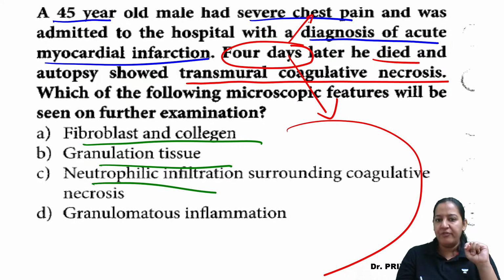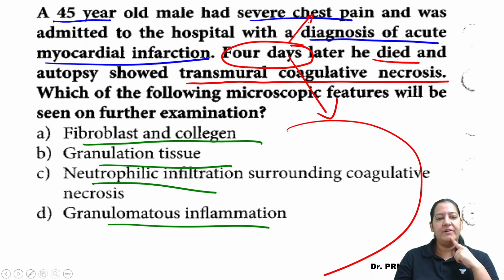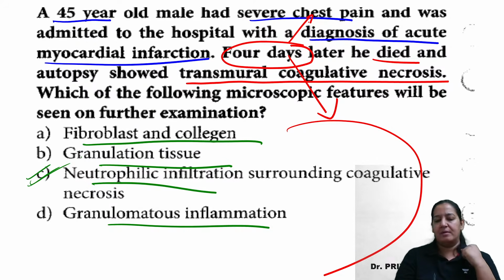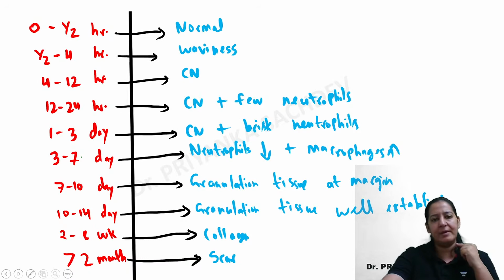Will there be neutrophils? Neutrophil infiltrate along with the coagulative necrosis at day 4, or a granulomatous lesion? What will you find at day 4, four days later? What will you find? Yes? Anyone? So best is to go with C here. C is not even the correct answer, but among the others.